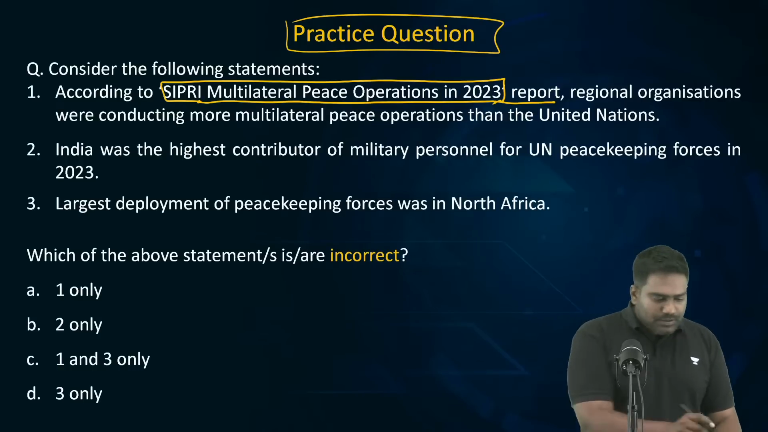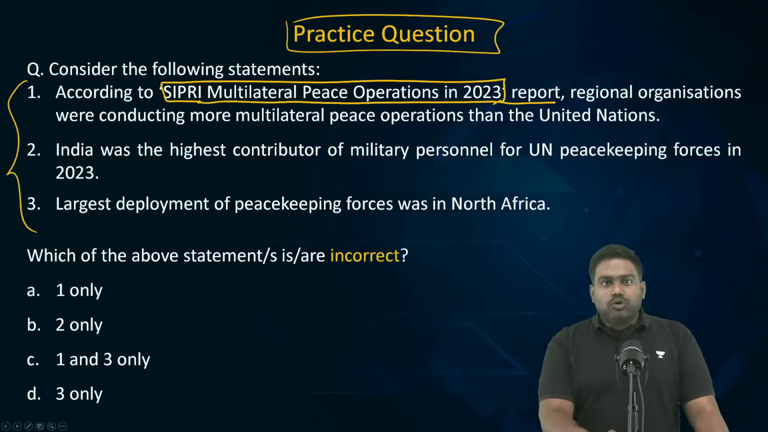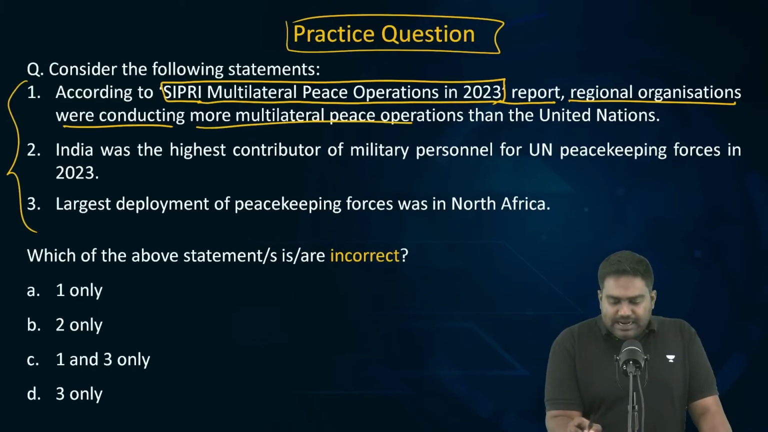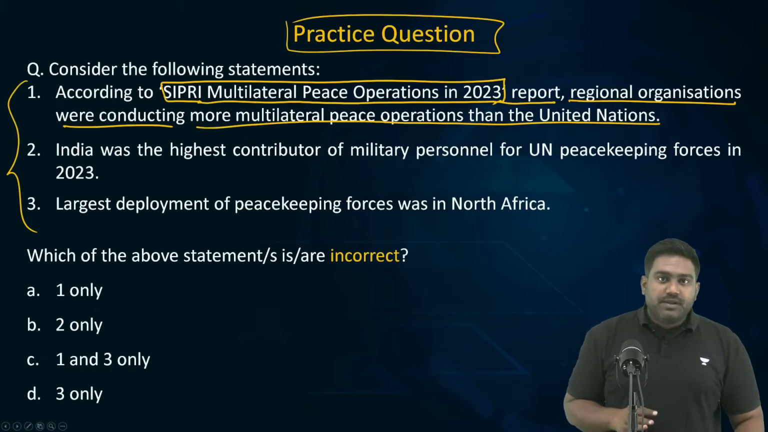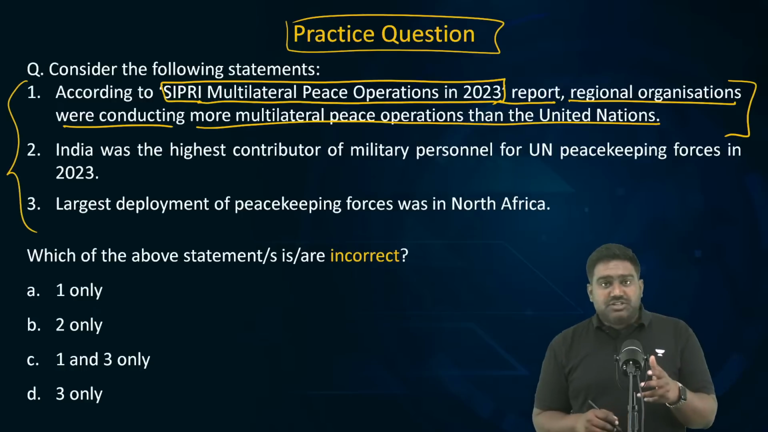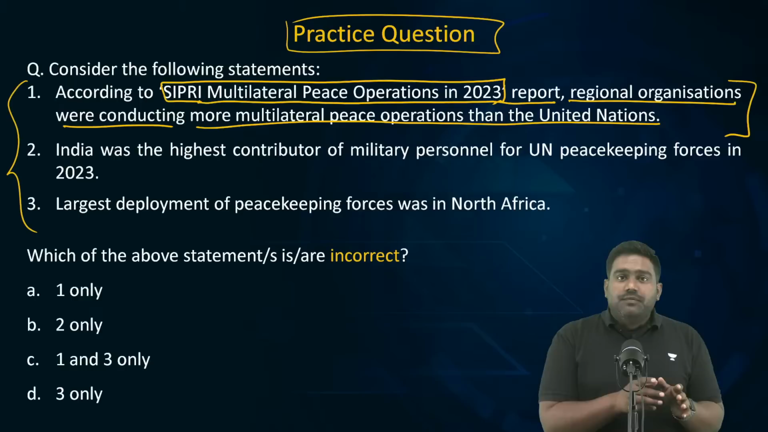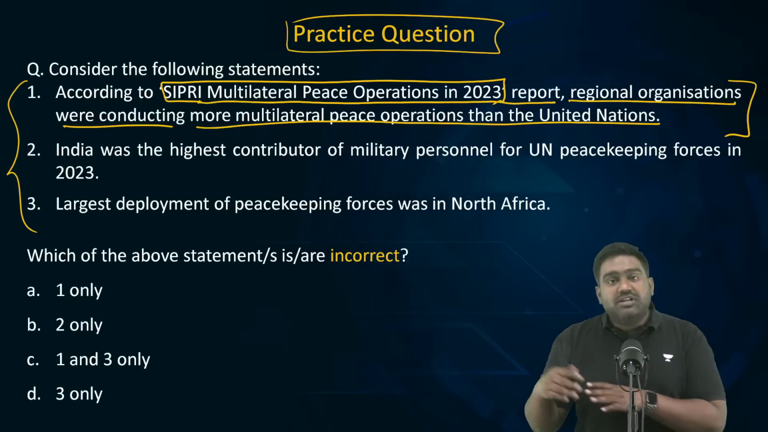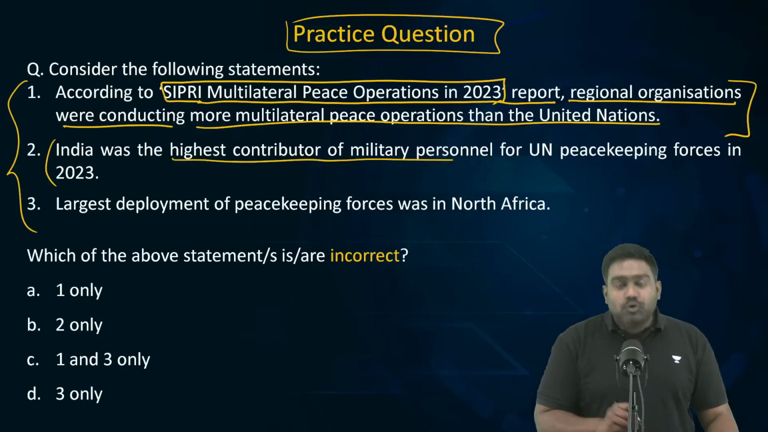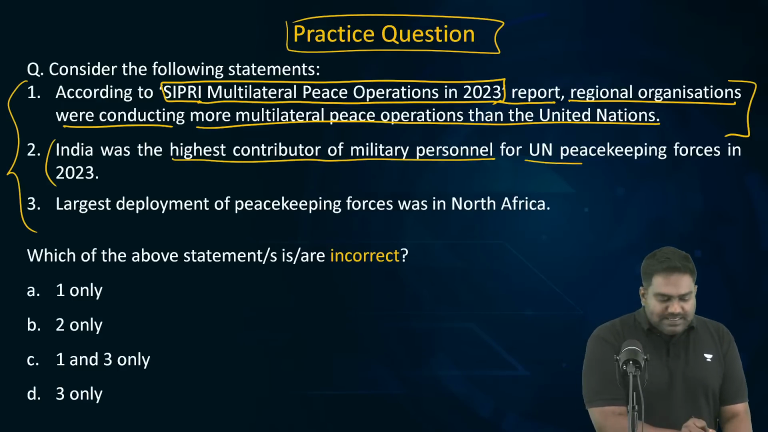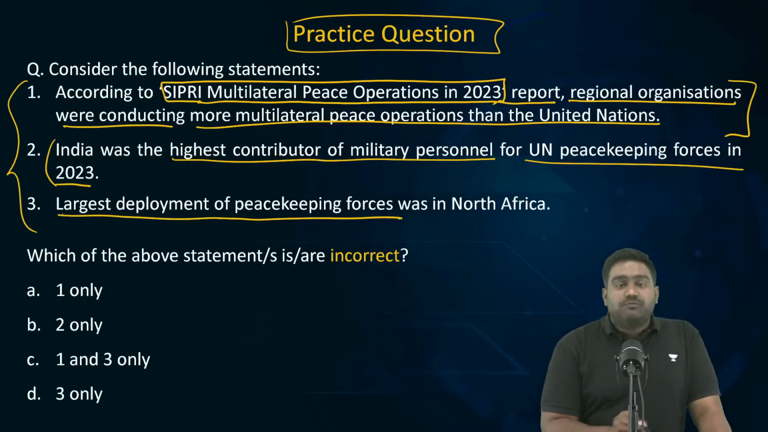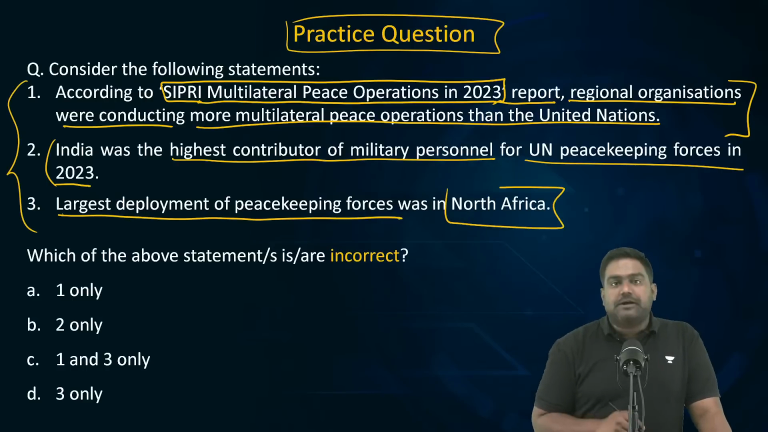So, take up this question. According to this report of SIPRI, regional organizations were conducting more multilateral peace operations than the UN. Please understand the statement. It's saying regional organizations, regional groups of countries, are running more peace operations compared to the UN. Is it correct or not? India was the highest contributor of military personnel for UN peacekeeping forces in 2023. Largest deployment of peacekeeping forces is in North Africa.